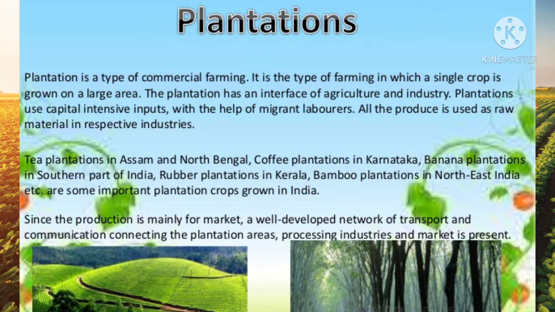It is especially practiced in Assam, West Bengal and Karnataka, where crops like tea and coffee are grown. So plantation is the main activity in commercial farming.